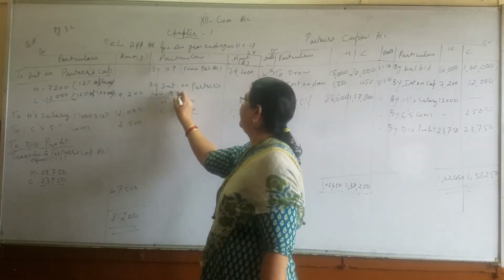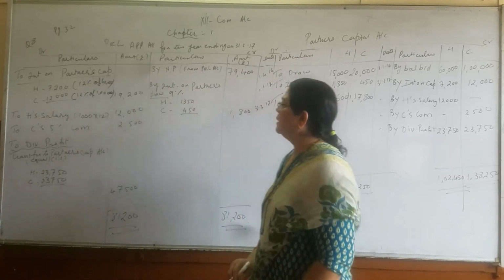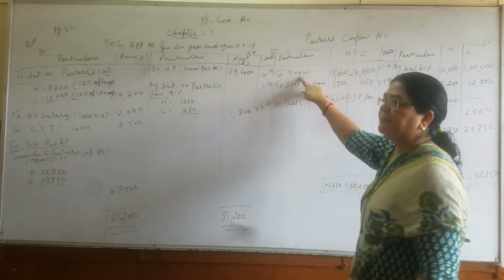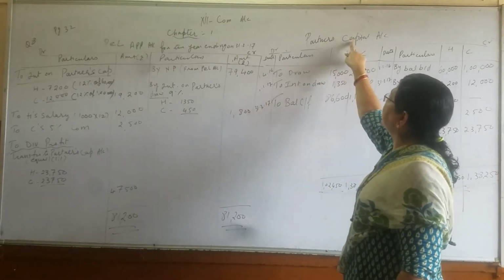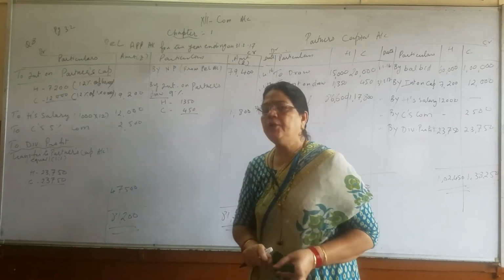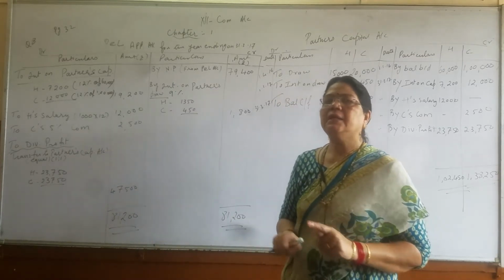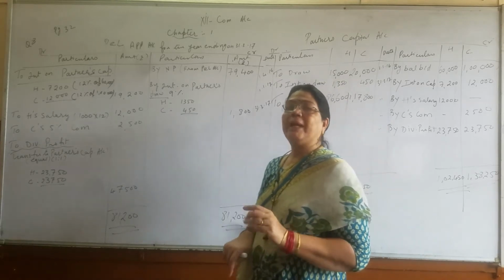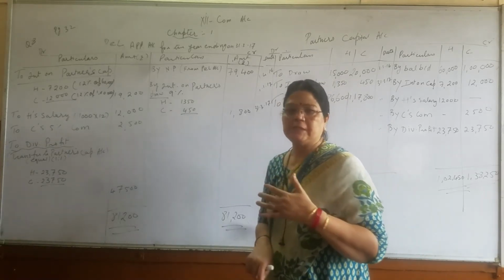Drawings, as I told you, have a debit balance, and drawings entry only partners can draw because it is a personal account.